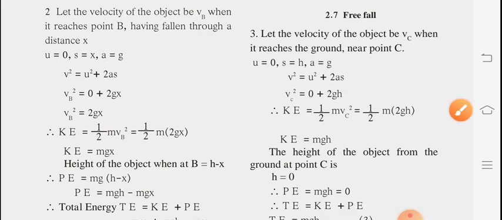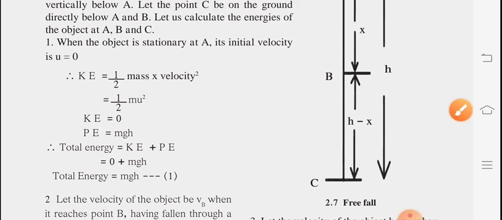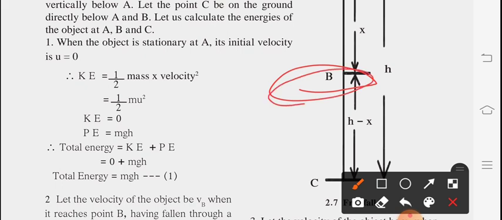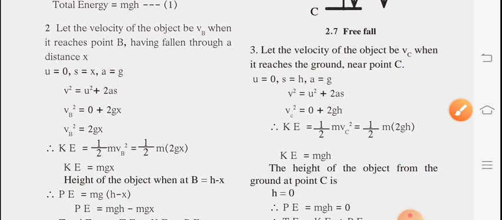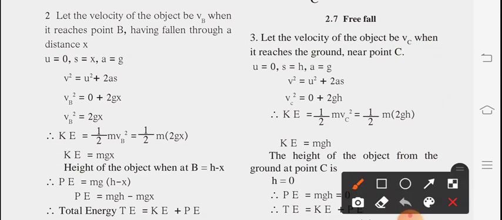Because we have taken the position at B, so the velocity here is vB. That is why, to find the kinetic energy, we have taken vB, the position at B. What we are finding here is the total energy at point B.